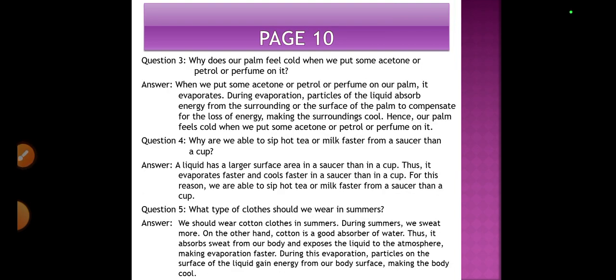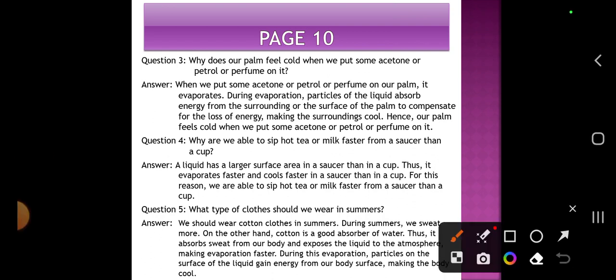Page 10, question 3. Why does our palm feel cold when we put some acetone or petrol or perfume on it? See, we know that when we put some acetone or petrol or perfume on our palm, it evaporates. And we know that during evaporation, particles of the liquid absorb energy from the surroundings or the surface of the palm to compensate the loss of energy, making the surrounding cool. Hence, our palm feels cold when we put some acetone or petrol or perfume on it.